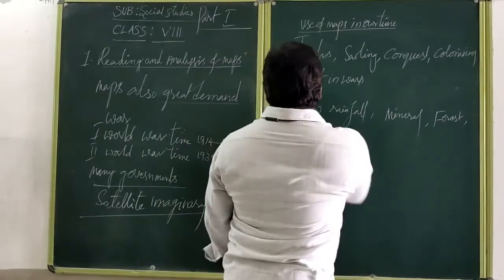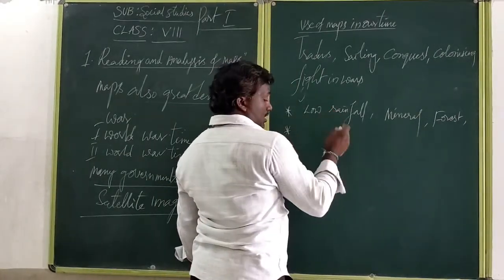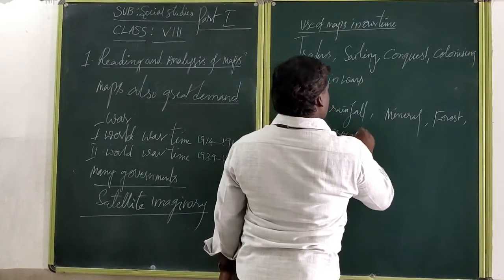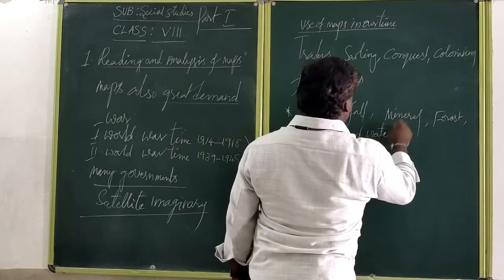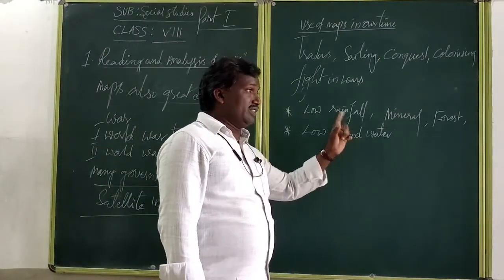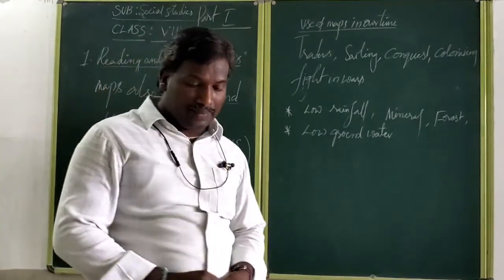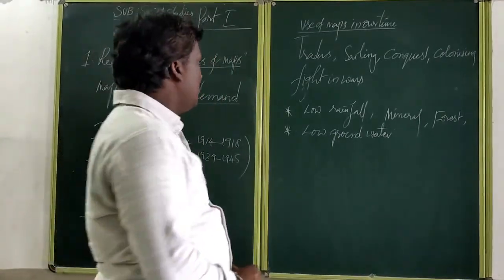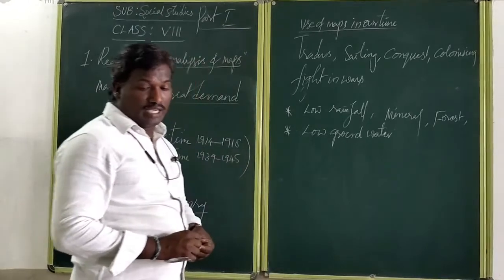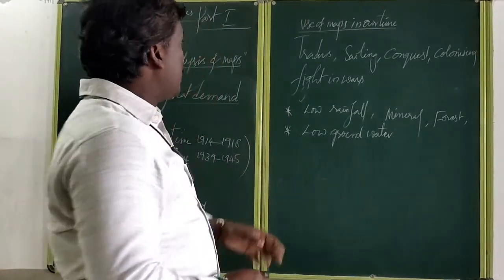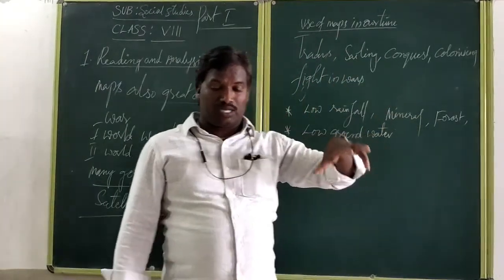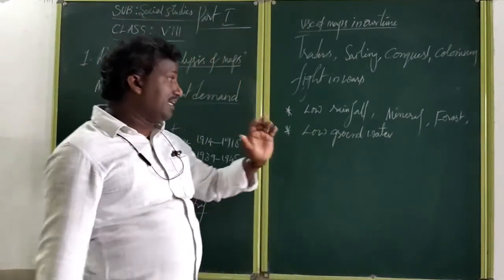We are using different types of maps. At the same time, in areas with low groundwater facilities, we can find out with the help of these maps how many meters deep water is available. Also, where water penetrates more and groundwater is more available, we can find that out with these maps. Some maps show where particular tanks can be constructed, and we send water from that area to the agricultural land.